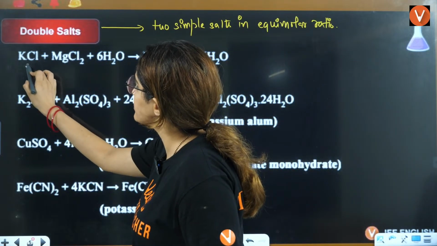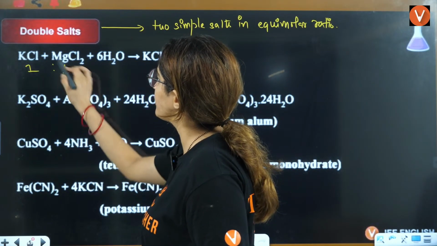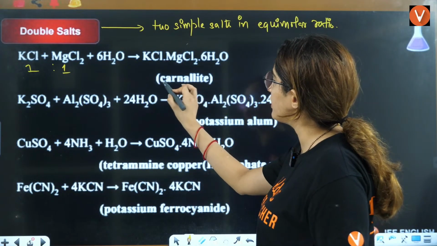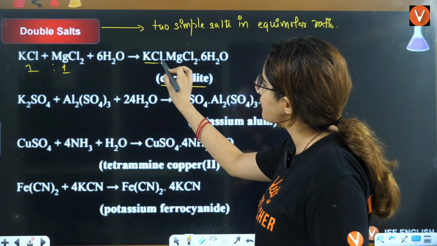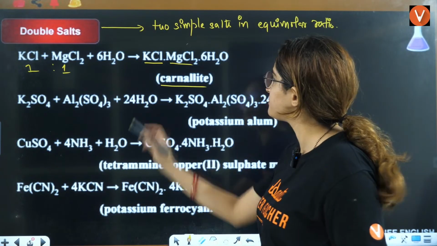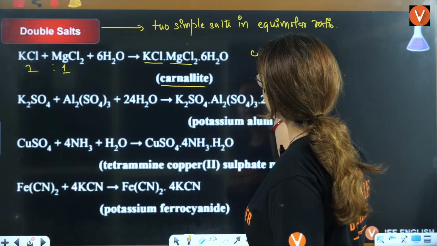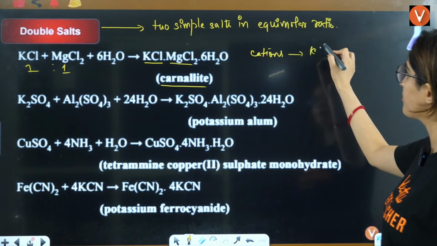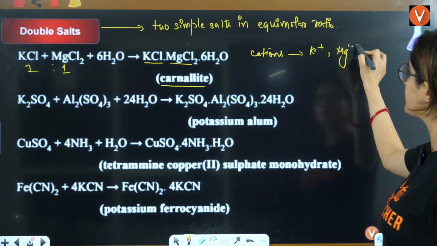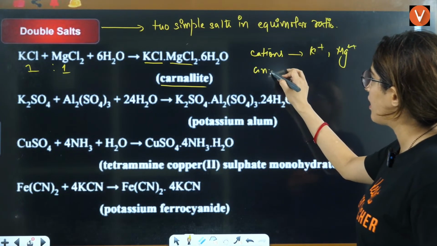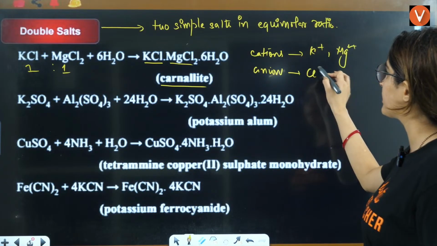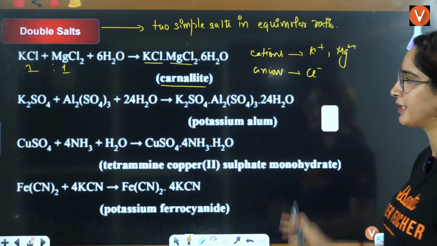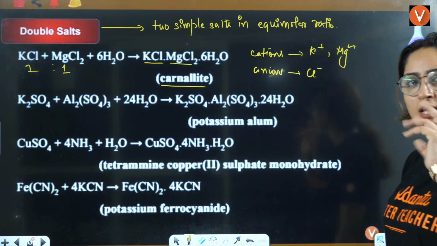KCl and MgCl2 in 1:1 ratio form a double salt like carnallite. Cations will be of two types, K positive and Mg2 positive. Anion is one type only here, that is Cl negative. But the salts are two different salts.